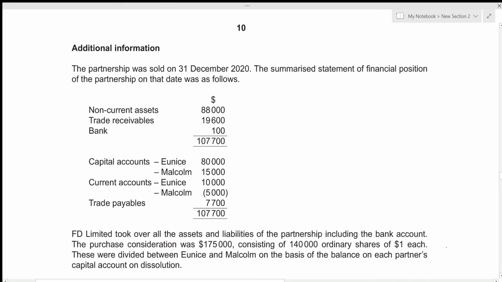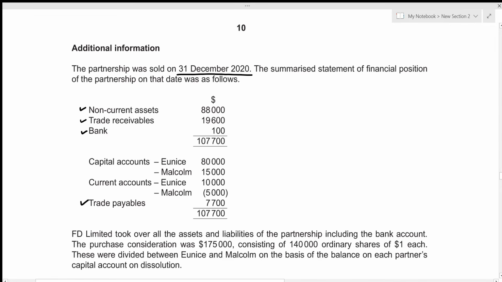We are given additional information. So the partnership was sold on 31st December 2020, and the summarized statement of financial position of the partnership is also given. Then FD Limited took over all the assets and liabilities of the partnership, including the bank account. So they took over the non-current assets, trade receivables, bank, as well as our liability, which is trade payables.